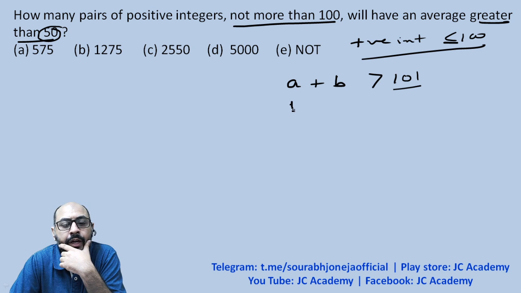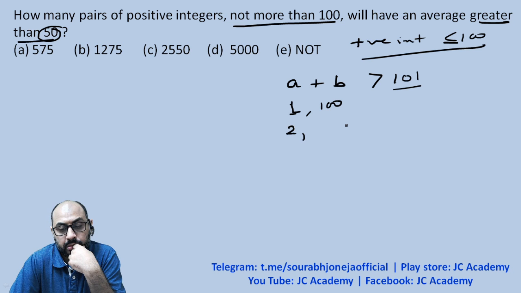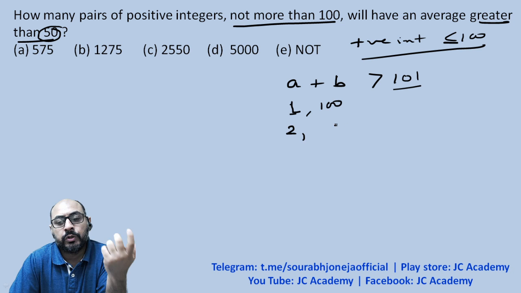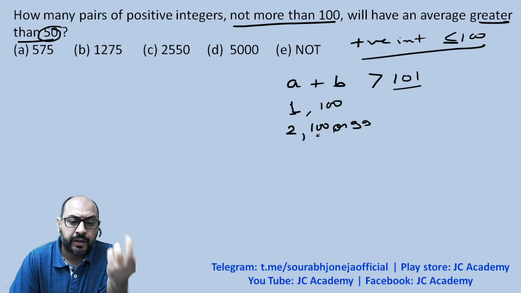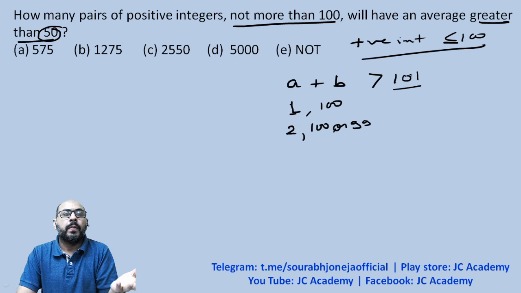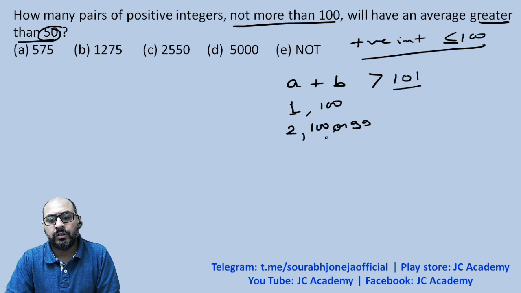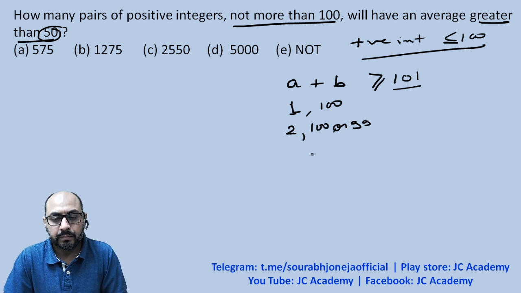So if you assume a to be 1, what should b be? B has to be 100, because that is the only way you can get a sum of 101. If a is 2, what could be the possible options for b? It could either be 100 or 99, because 2 plus 100 is 102, and 2 plus 99 again is 101. As long as we're getting sums more than or equal to 101, we're good to go, right?